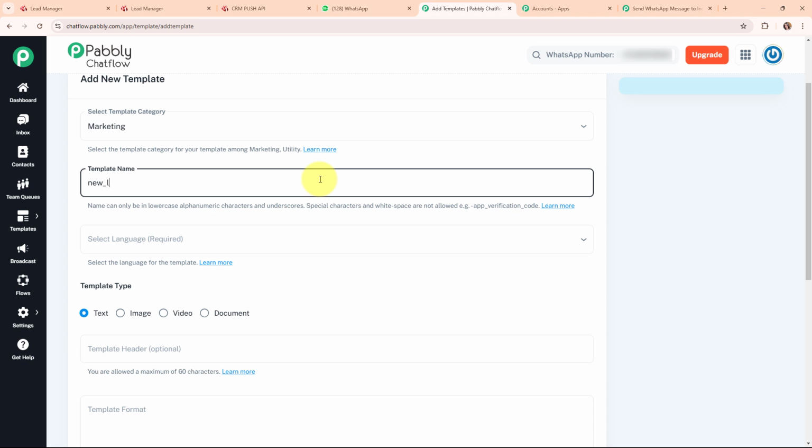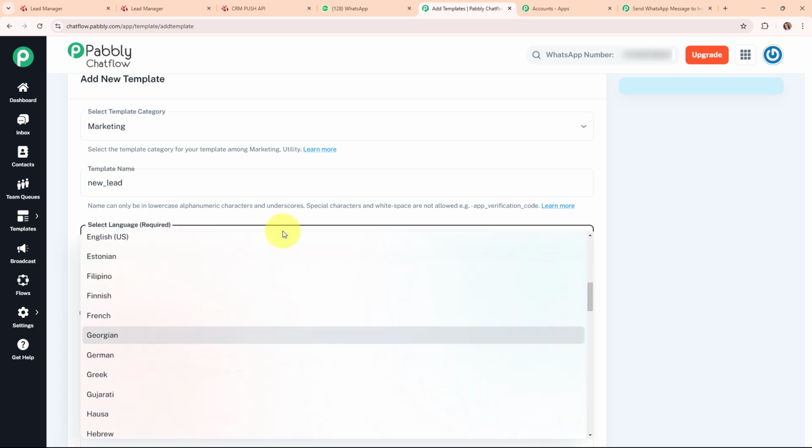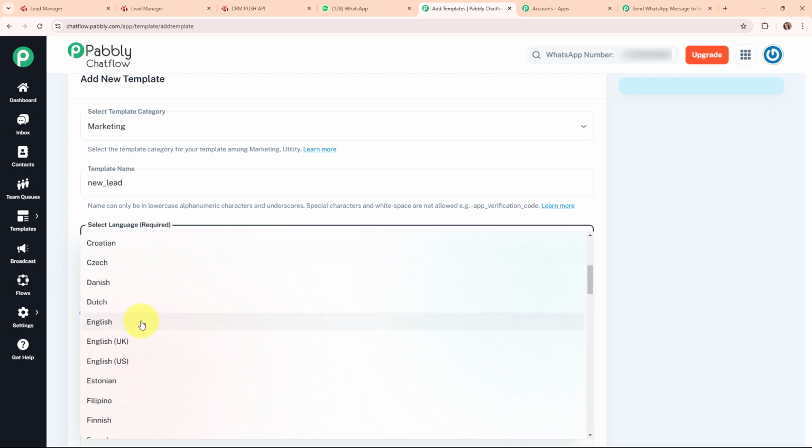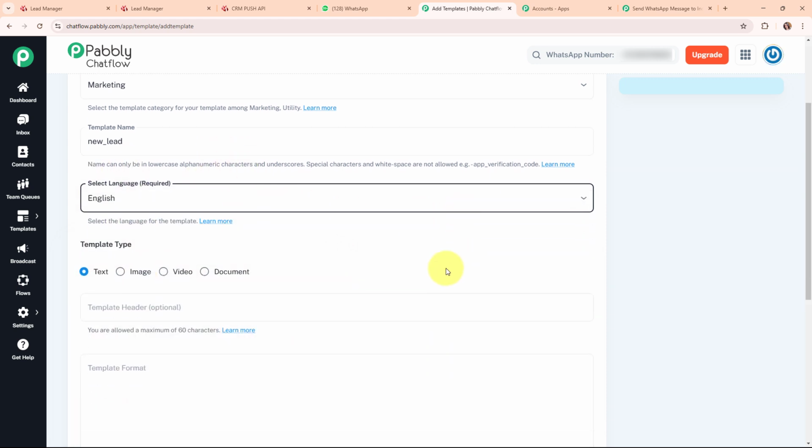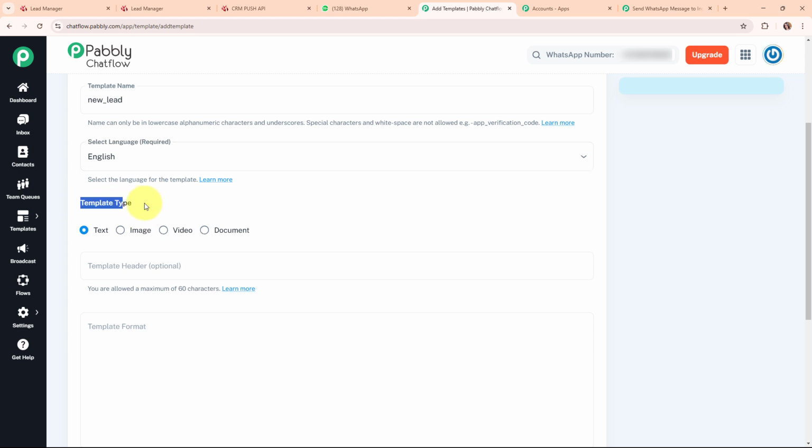Let's suppose that I give the name as new lead, and then it is asking me to select the language. In this language field, you need to select the language of your template. Let's suppose we select English. Now it is asking us to select the template type. That means you need to select the type of template you are going to create, with text, image, video or document. My template is going to contain only text, so I have selected text. But if your template contains image, video or document, then you have to select the template type accordingly.